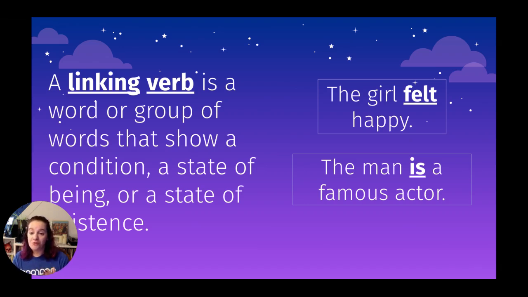The first one, the girl felt happy. She's not physically taking her hands and feeling something that is called happy. It is her state of existence. It is her condition. It is her state of being. She feels a certain kind of way. It's not an action, so it works as a linking verb.